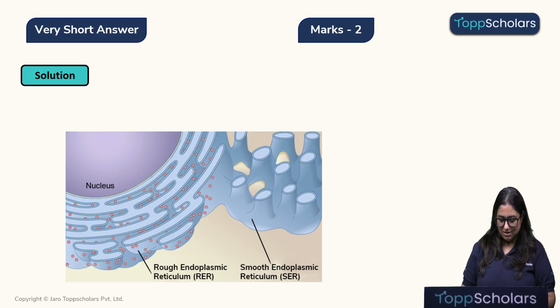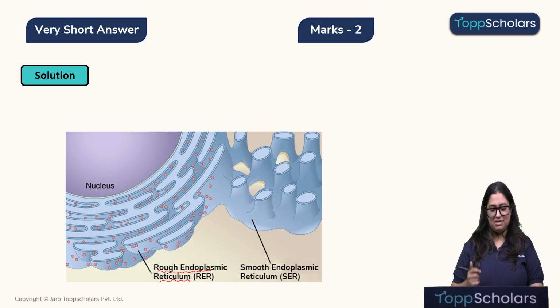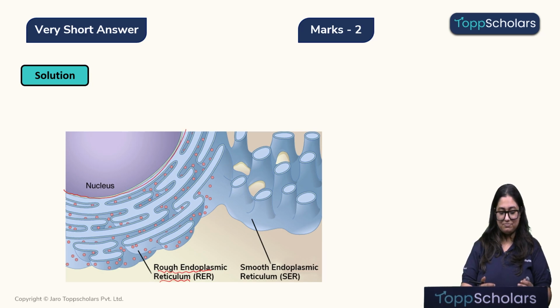Children, A over here is standing for rough endoplasmic reticulum. We can clearly see that endoplasmic reticulum is a cell organelle that connects the nuclear membrane to the cell membrane. So here we can see this is the nucleus and this is its membrane. So the nuclear membrane is giving rise to the endoplasmic reticulum. Over here also there is endoplasmic reticulum.